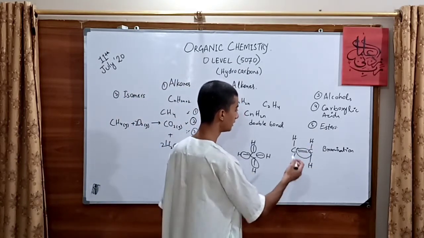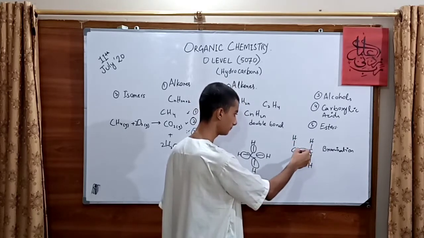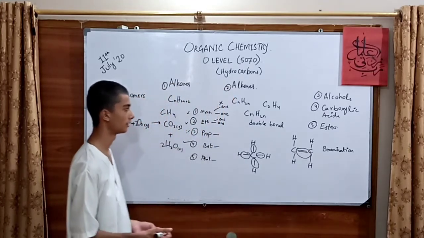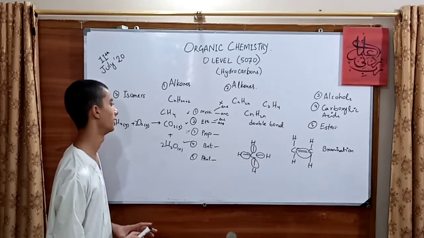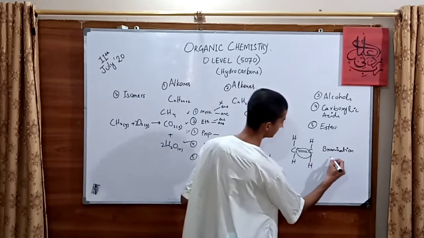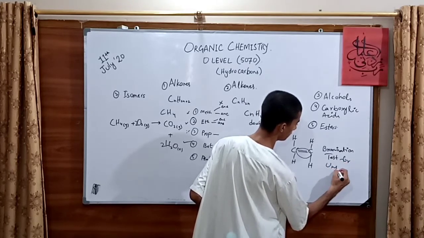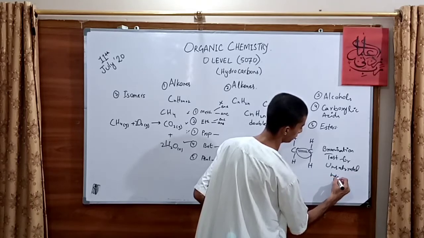So it means that the compound has a carbon-carbon double bond in it. That's why the color changes from brown to colorless. This was the bromination test for unsaturated hydrocarbon.